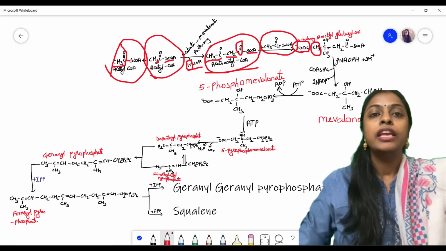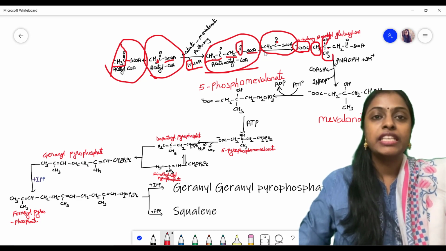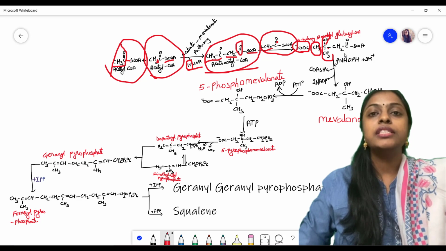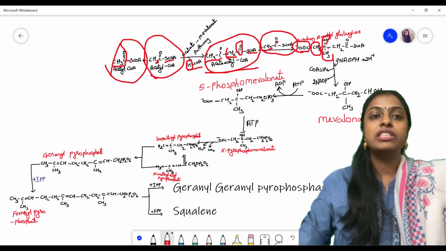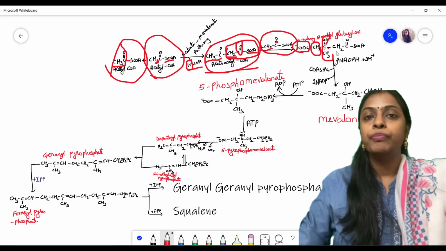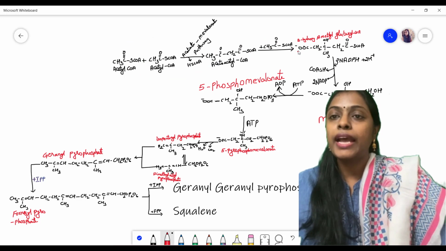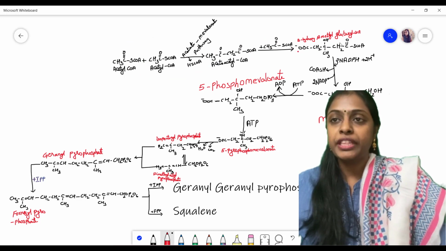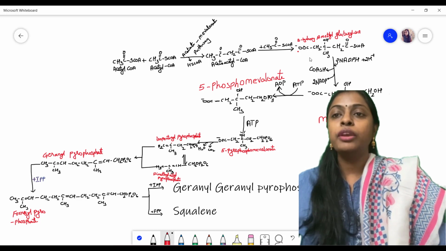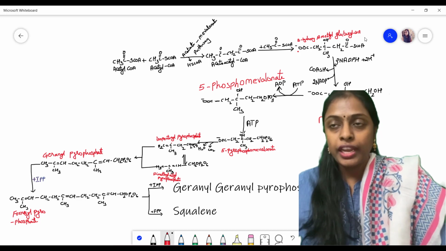Instead of this double bond, we will remove one bond, so then it will become COH, CH3, CH2, C double bond, S-CoA, CH2, C double bond, S-CoA. Okay, now this is called beta-hydroxy beta-methyl glutaryl CoA. What is it called? Beta-hydroxy beta-methyl glutaryl CoA.